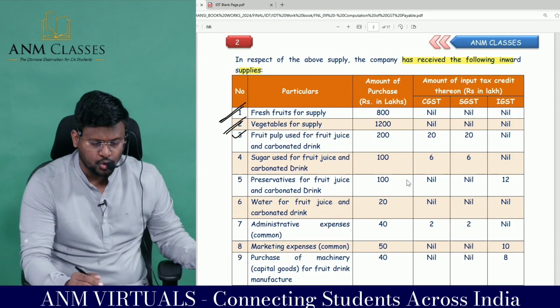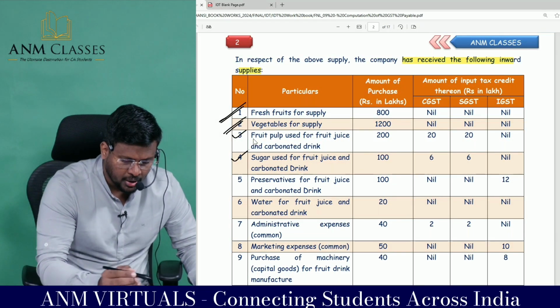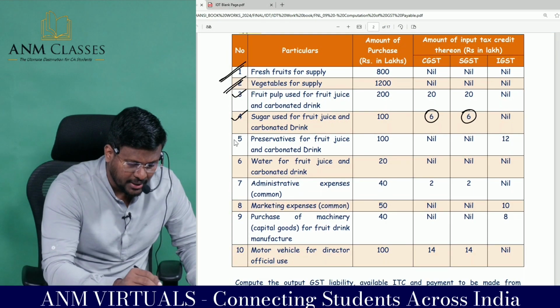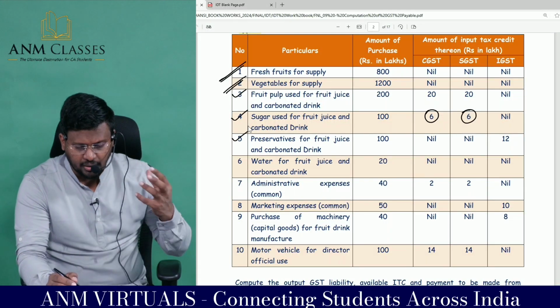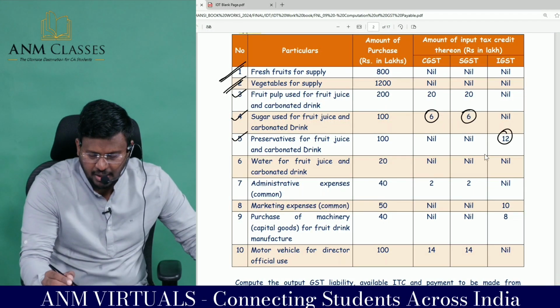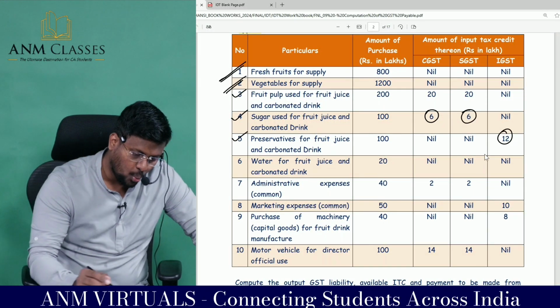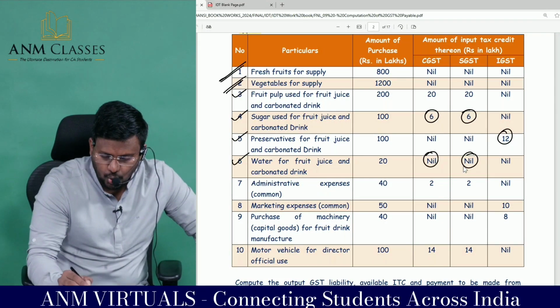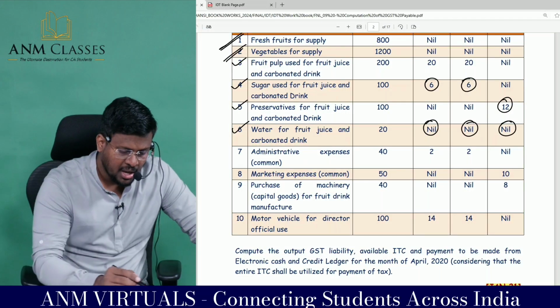Sugar used for fruit juice and carbonated drink, you have paid GST, that can be claimed. Preservative for fruit juice and carbonated drink, IGST has been paid, you can claim it. Water for fruit juice and carbonated drink, there is no GST, it is nil rated.